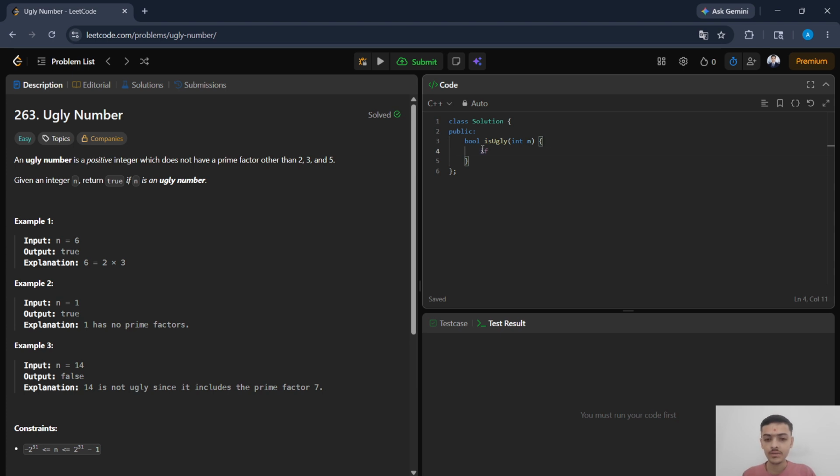For that, first of all, check if n is less than or equal to 0, because if n is 0 or a negative number, return false immediately because it is not an ugly number. And after that, use a while loop to check whether n is divisible by 2 or not. If it is divisible by 2, divide it by 2 until possible, and the same code for 3 and 5 also, so just copy and paste it.